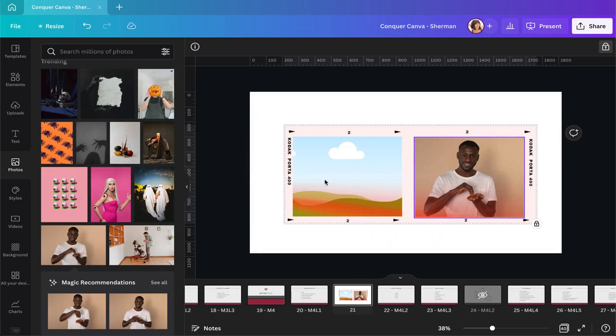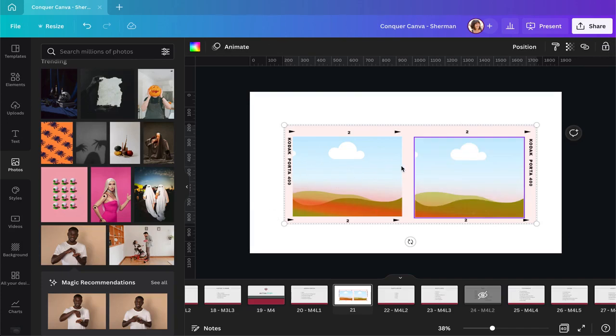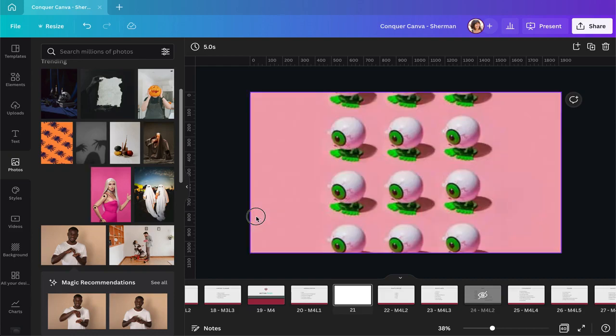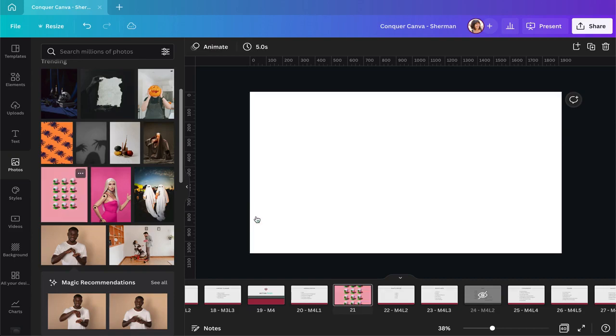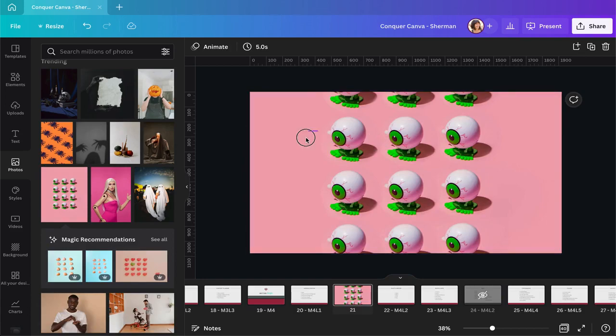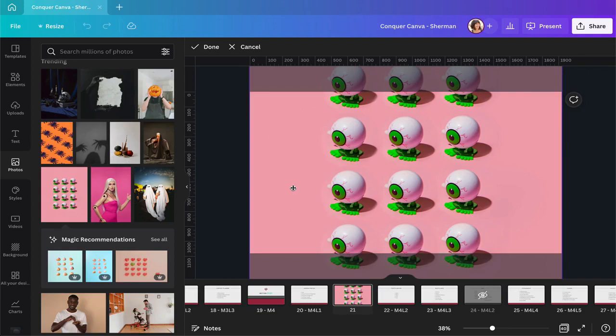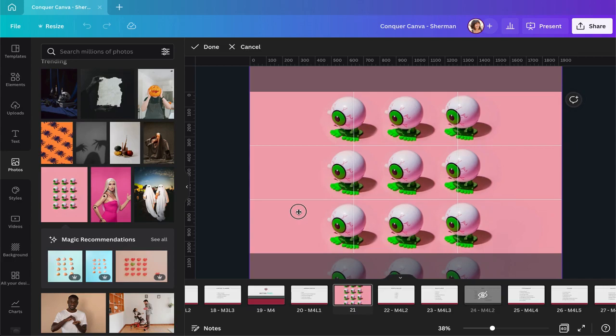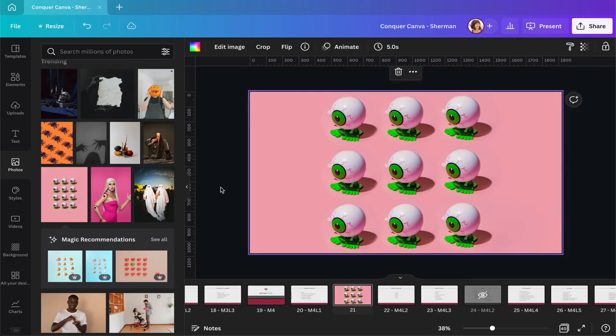So that's another way of adding a photo, by the way, is dragging it into your background. If you drag it over and then let go, you will have it as a background image. And now you can't really move it around. But with any photo in any grid or photo frame, if you double click on it, it will give you the whole entire image, as you can see now, and then you can move it around and drag it into the right position.